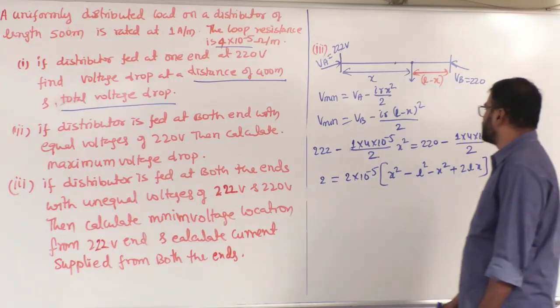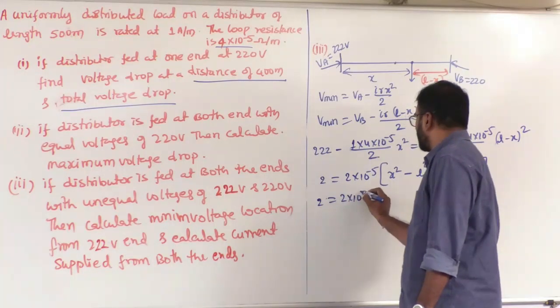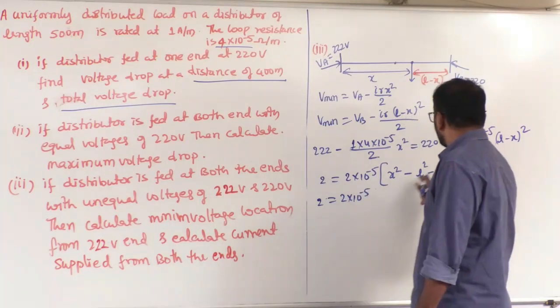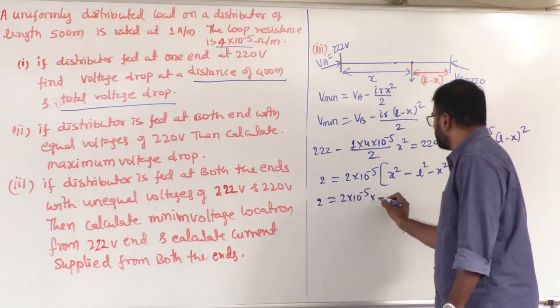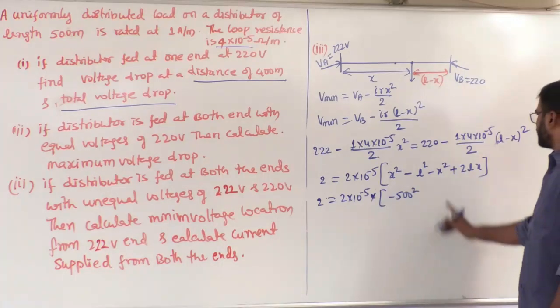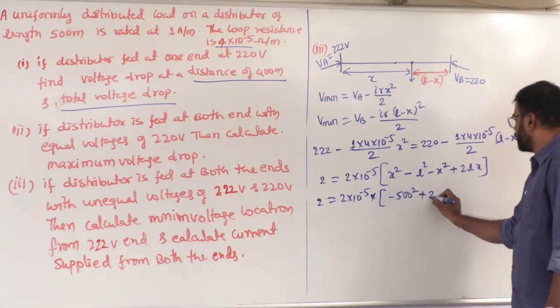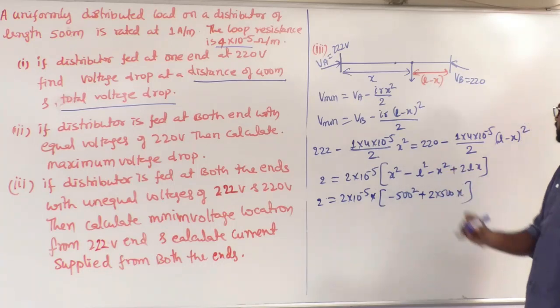Now I will substitute L. 2 equals 2 into 10 power minus 5 into minus L square, that is minus 500 square. x square gets cancelled, plus 2 into 500 into x.